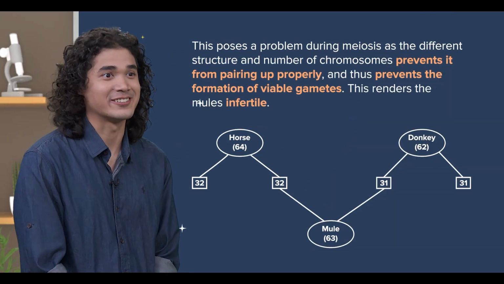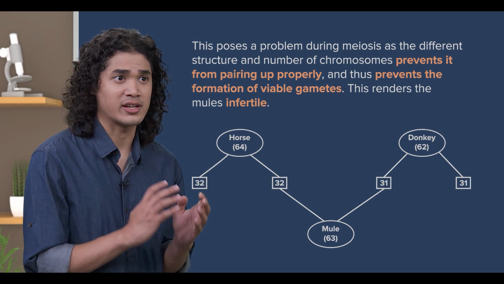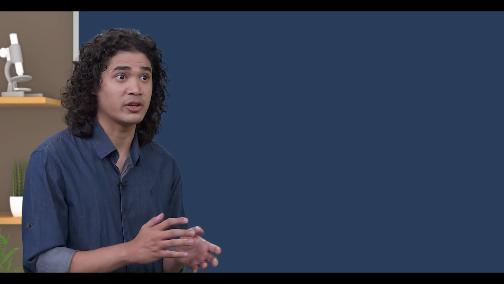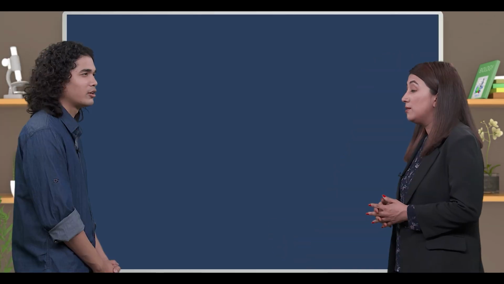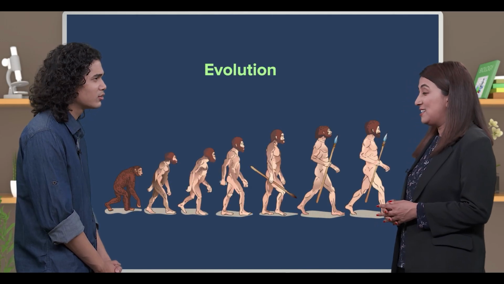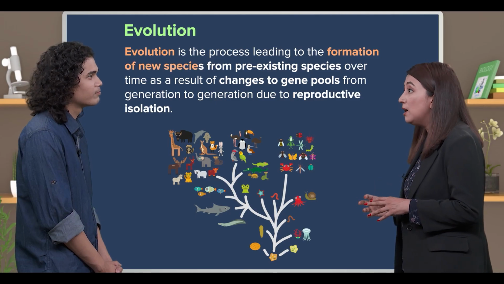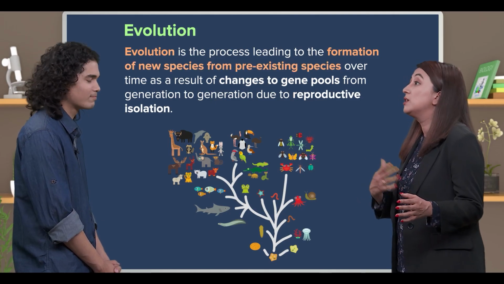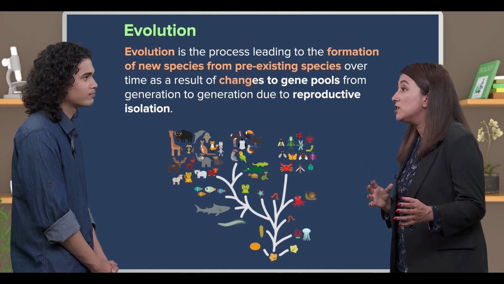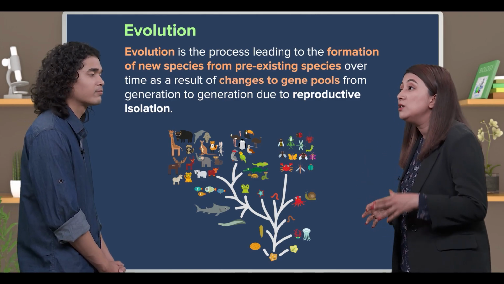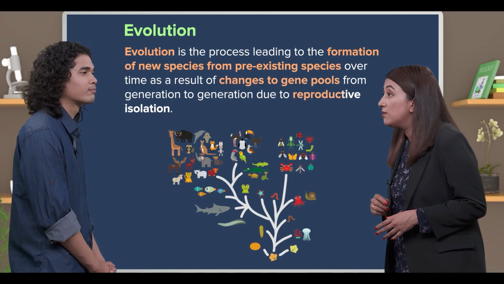Ooh, I understand now. I see that reproductive isolation plays a major role in the formation of new species. That's true. Now, let me introduce you to the main topic of today's lesson that is responsible for the formation of new species and will continue to do so in future. You mean evolution? Yes. Evolution is the process leading to the formation of new species from pre-existing species over time as a result of changes in gene pools from generation to generation due to reproductive isolation.